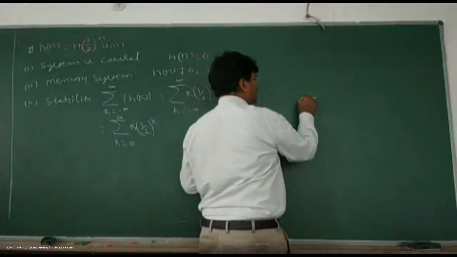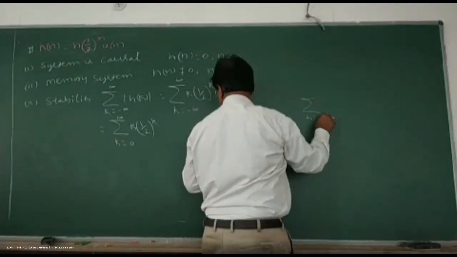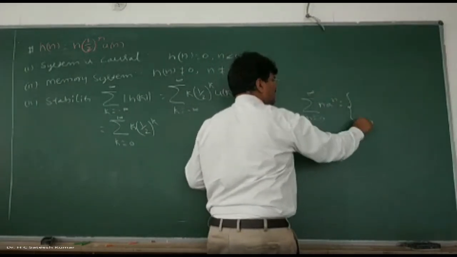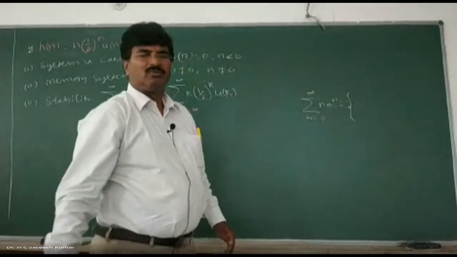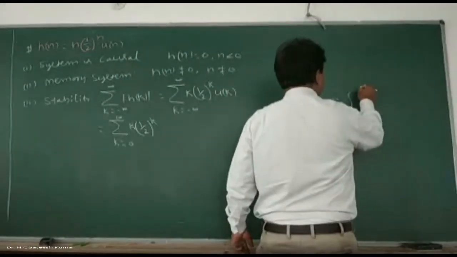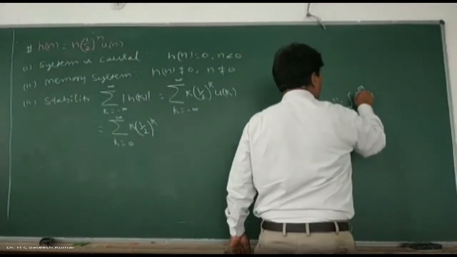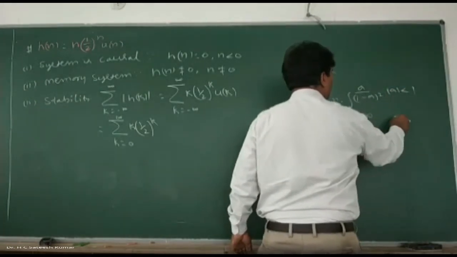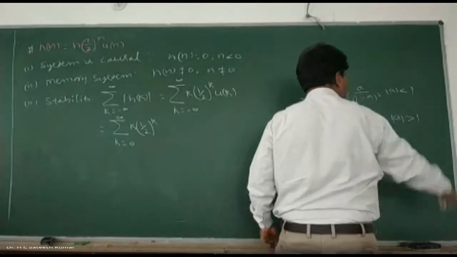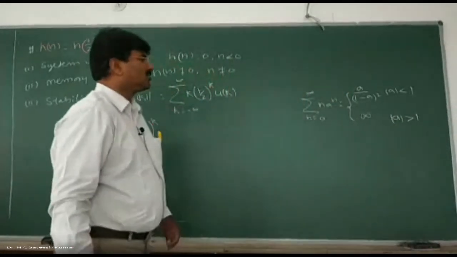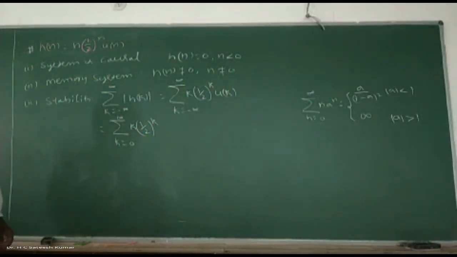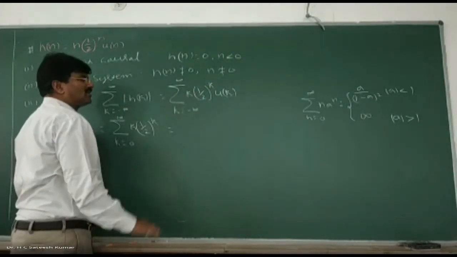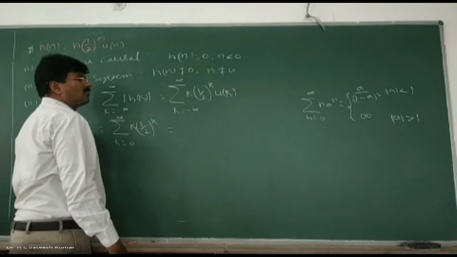Summation n varies from 0 to infinity, n into a power n. So it is equal to a divided by (1 minus a) whole square for magnitude of a less than 1, and is equal to infinity for magnitude of a greater than 1. So what is that? We can write it. If you remember that formula, the rest is very simple, provided a is less than 1.